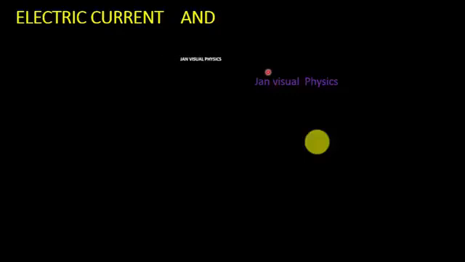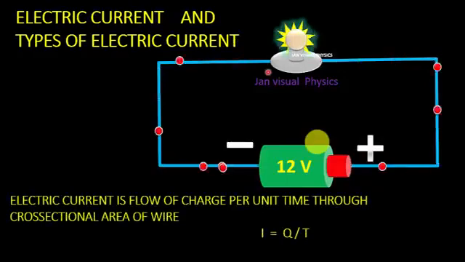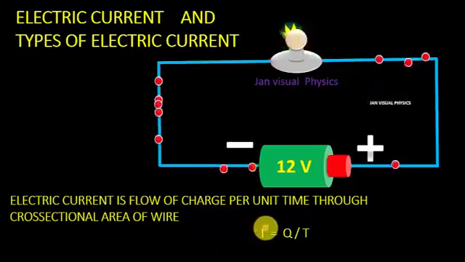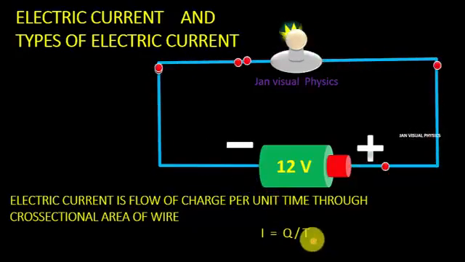In this video, I am going to discuss electric current and types of electric current. Electric current is the flow of charge per unit time through the cross-sectional area of a wire. Electric current is represented by I, and I is equal to Q by T. Q is the amount of charge and T is time.